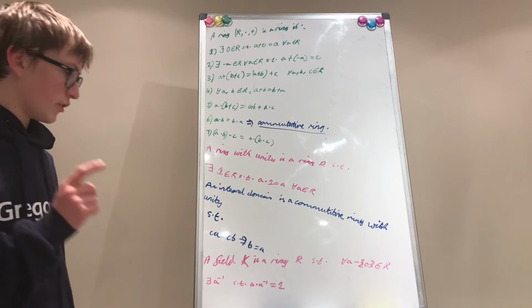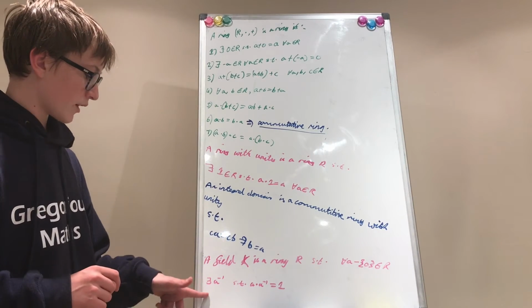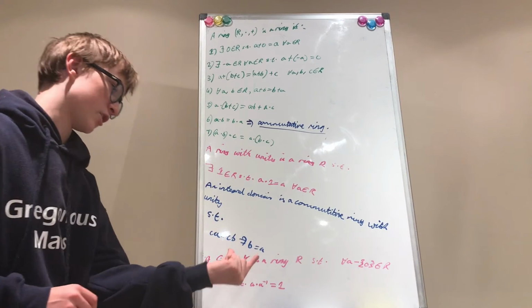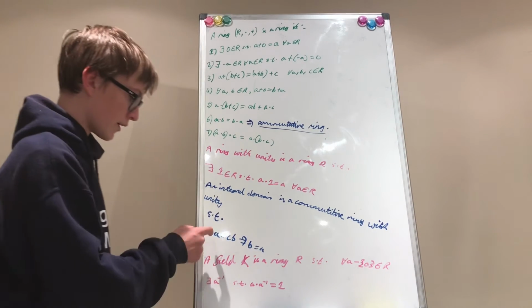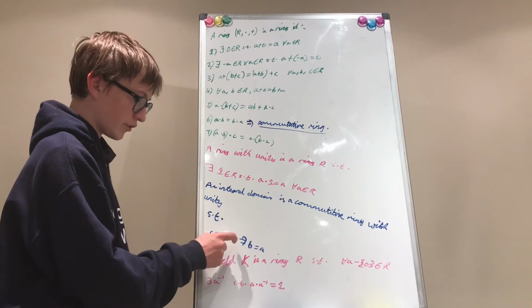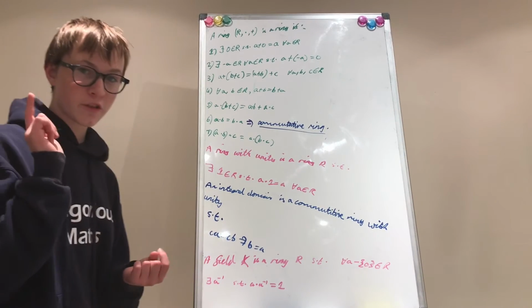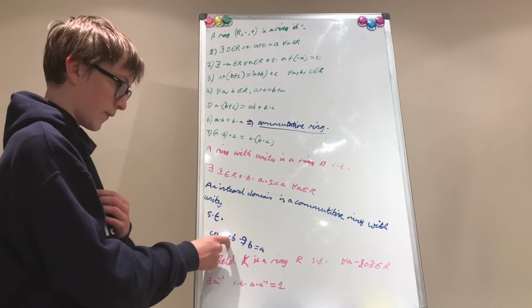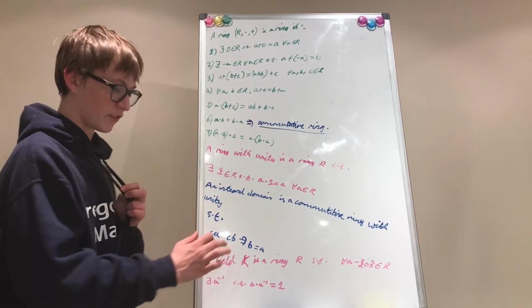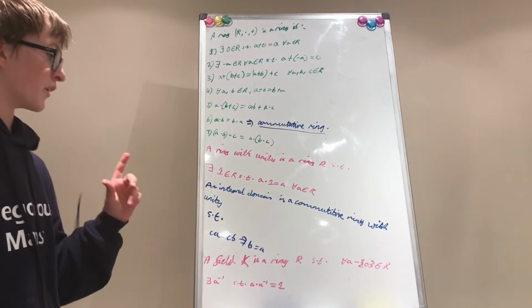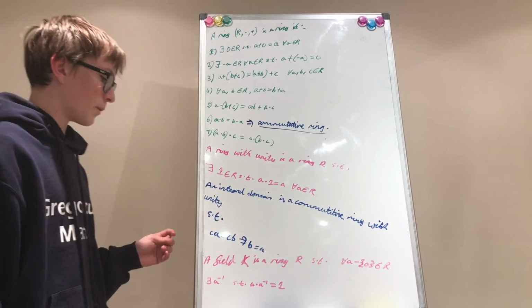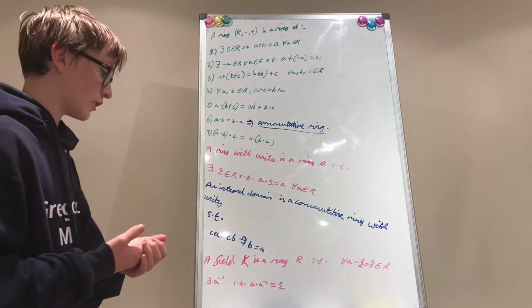Now, a quick thing to note is that a field implies cancellation. Why? Well, if C times A equals C times B, and we know that there are inverses, then we can multiply both sides by C inverse, which would cancel out the C's on both sides. However, an integral domain does not imply a field.